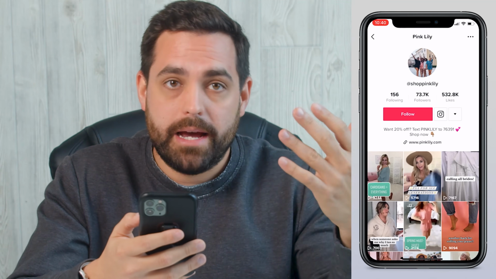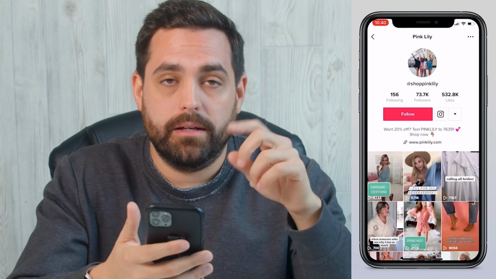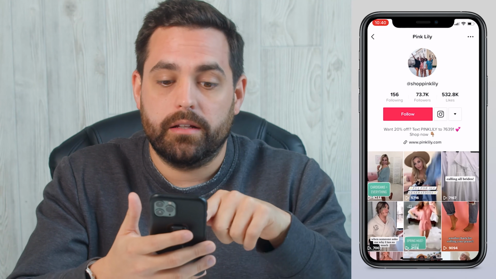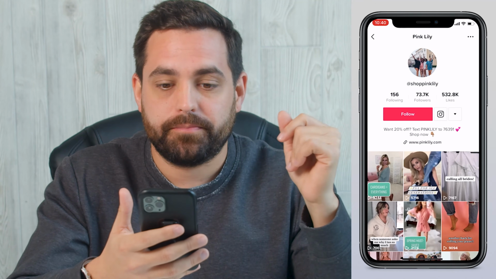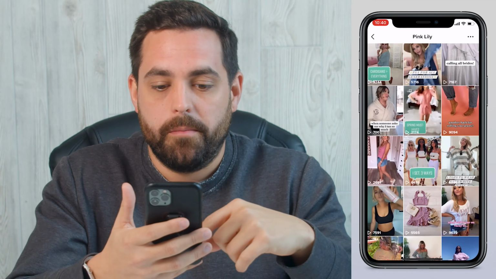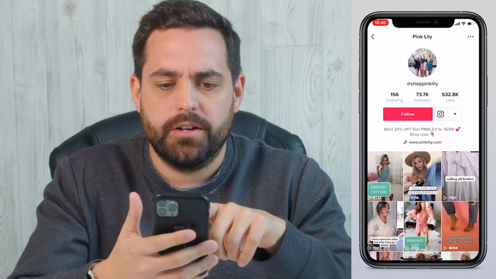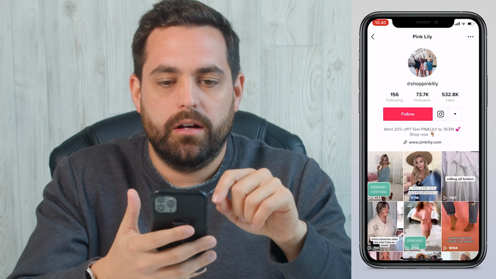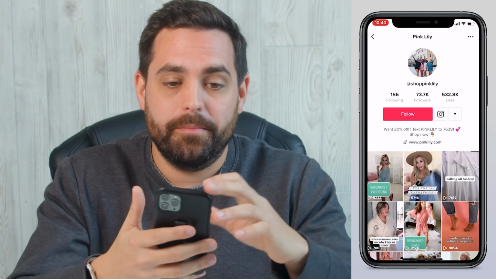So again, the lead magnet doesn't have to be something physical. It could be that 20% off that Pink Lily is doing right here. And then you see the link in the bio. It's just their website. Clean, simple, pinklily.com, right? So check out Pink Lily. I think they're doing really good stuff. I think their handle is shop Pink Lily. You can find them on TikTok. You can see some of the things that they're doing and how they're doing them.